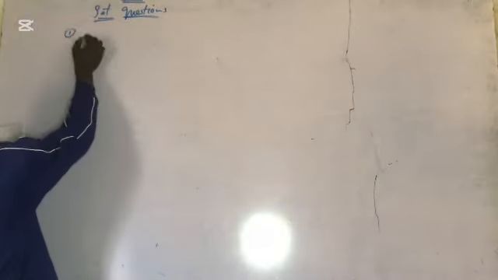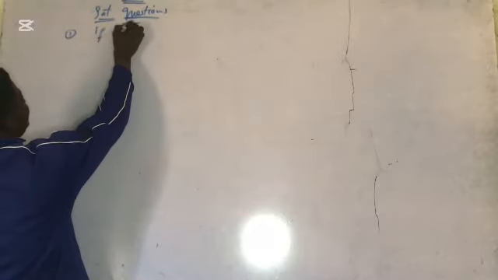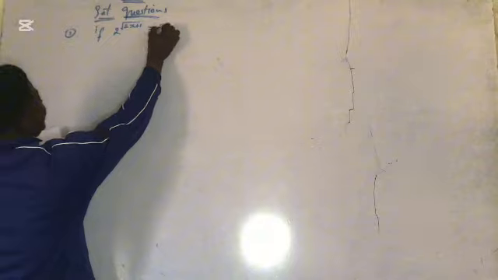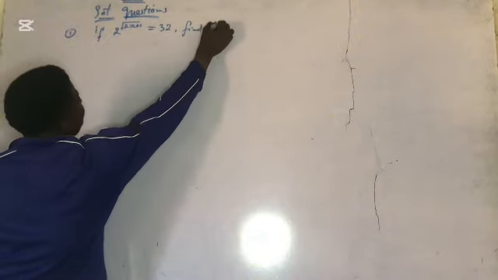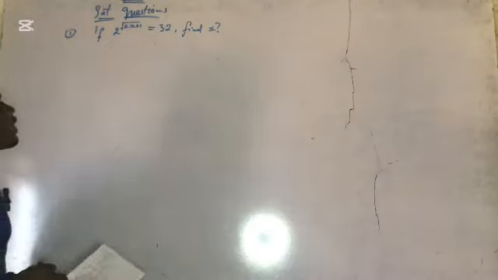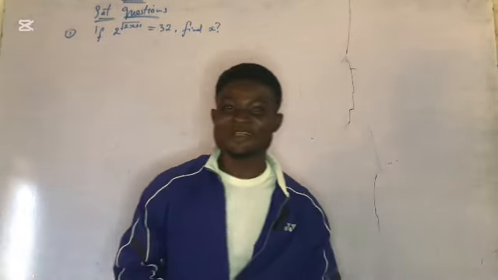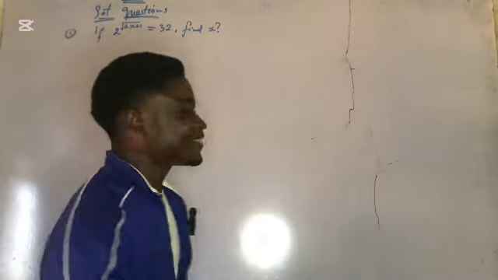The question is: if 2 raised to the power of the square root of 2x plus 1 is equal to 32, find x. Some of you may be able to solve it in your head, and I believe some sharp guys already have the answer.